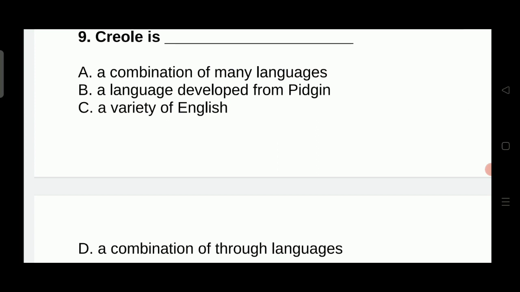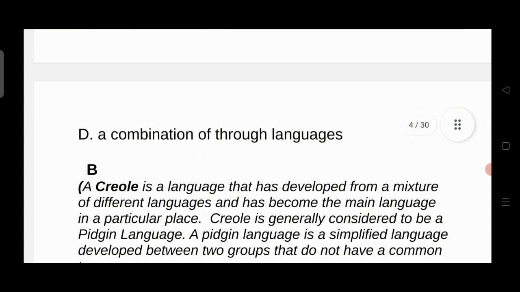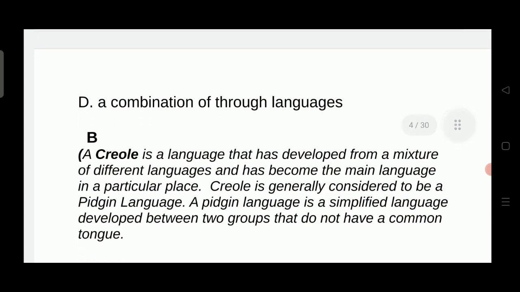The right answer is a language developed from Pidgin. A Creole is a language that has developed from a mixture of different languages and has become the main language in a particular place. Creole is generally considered to be a Pidgin language. A Pidgin language is a simplified language developed between two groups that do not have a common tongue.